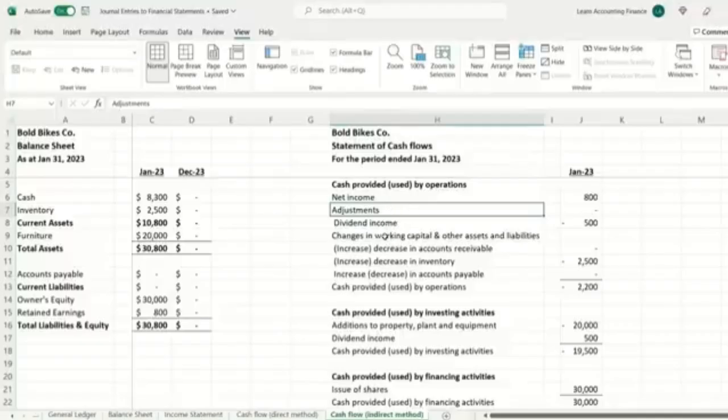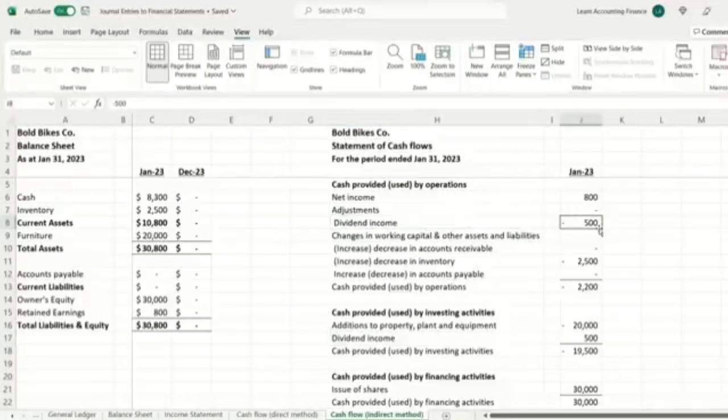In our example, we did not have that entry so far, so we are not excluding any depreciation expense here. But we do have dividend income, and dividend income should really be reflected in the investing activities. So we exclude it from here. So you see a negative $500 here, but you see positive $500 here because we are actually showing the cash flow from dividend out of operations, but in the investing activities.